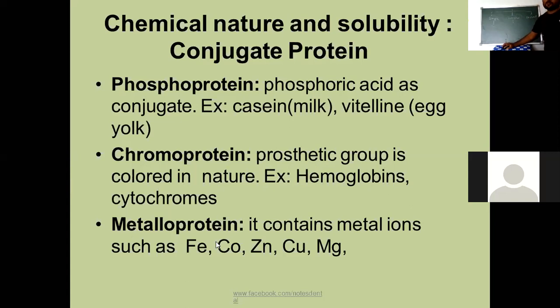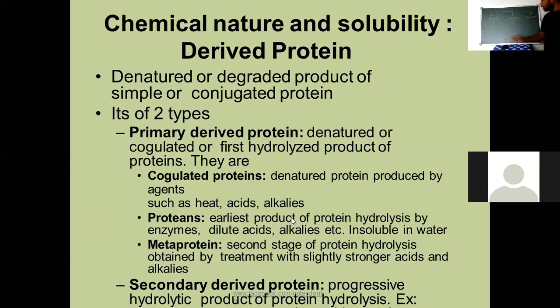Each and every cytochrome has a particular color, chromoprotein. And also here, metalloproteins. Here the prosthetic group is metals such as iron, copper, zinc, cobalt, and magnesium. Right? These are the metalloproteins. Next and last category is